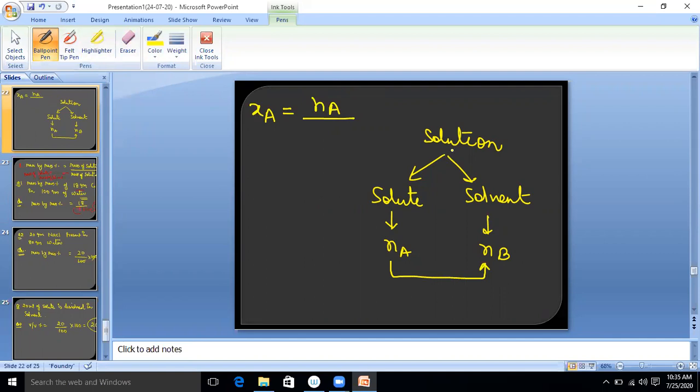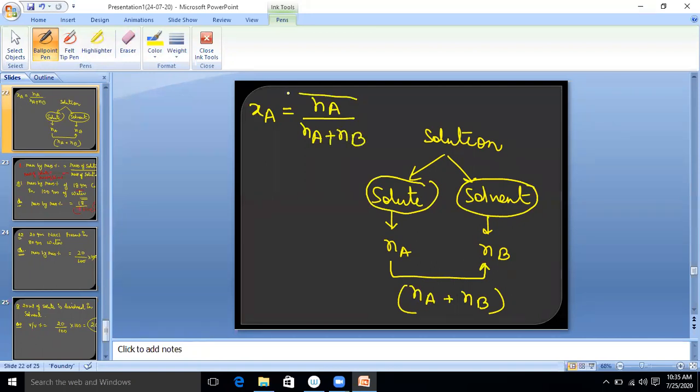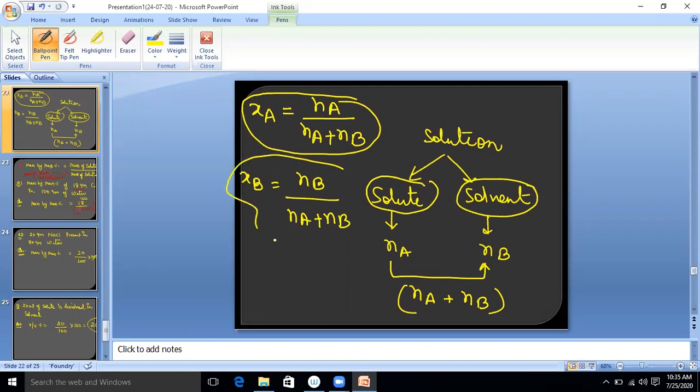What is the total moles? Because in solution there is a solute as well as solvent. So the total moles of solution is Na plus Nb. So put it here, Na upon Na plus Nb. This is the mole fraction of solute. Now if anyone asks you what is the mole fraction of solvent, it is Nb upon Na plus Nb. This is the mole fraction of solvent.